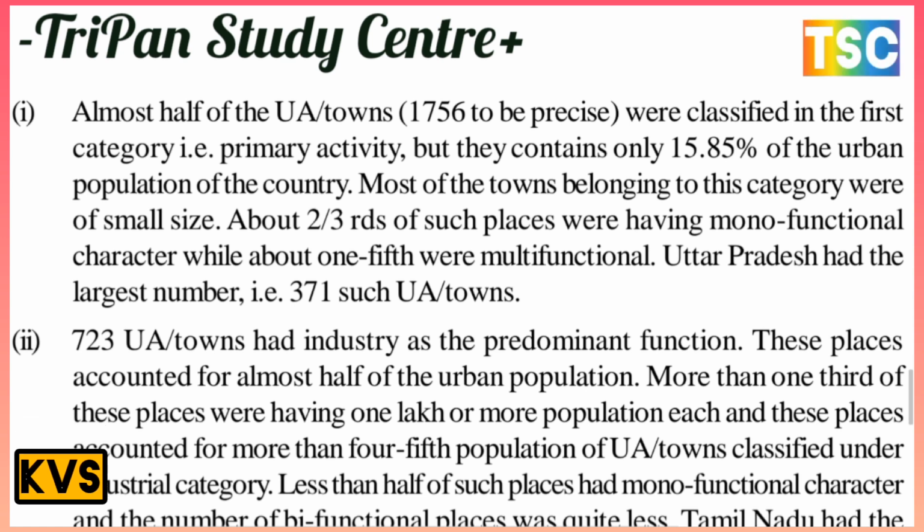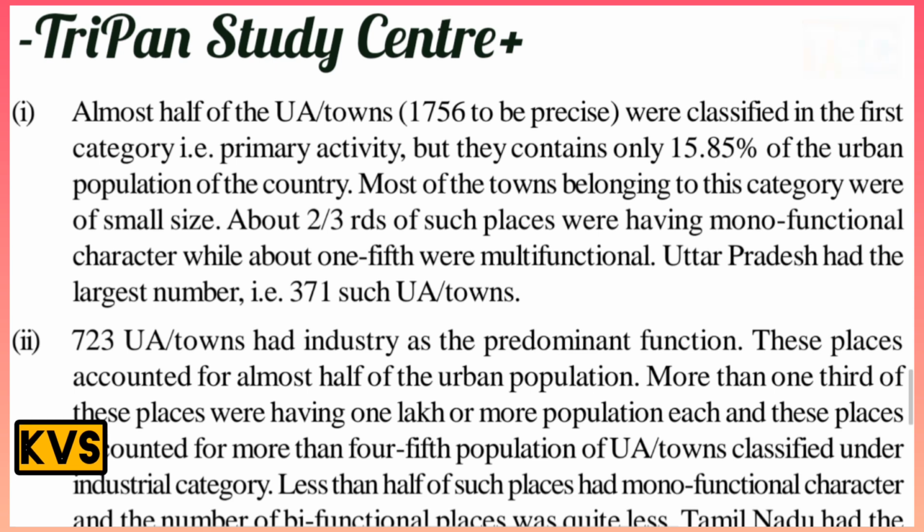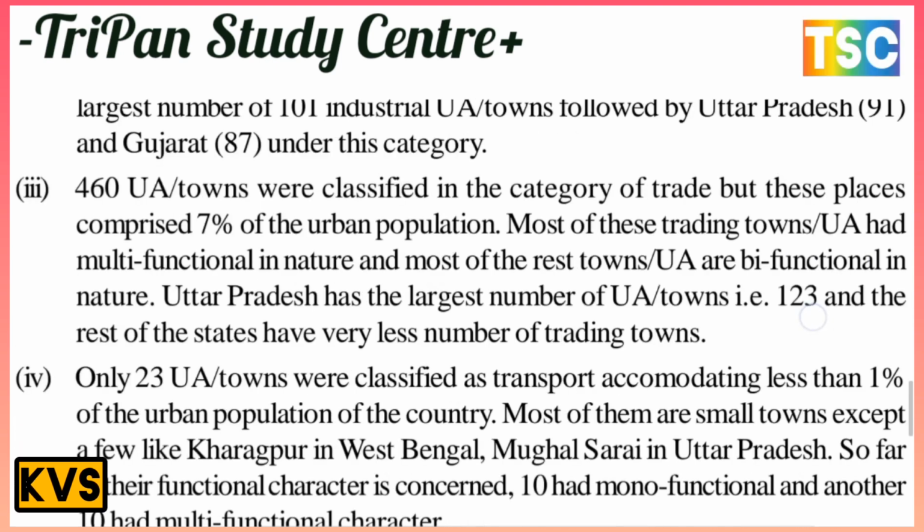Less than half of such places had a mono-functional character, and the number of bi-functional places was quite less. Tamil Nadu had the largest number, 101, followed by Uttar Pradesh with 91 and Gujarat with 87 under this category.